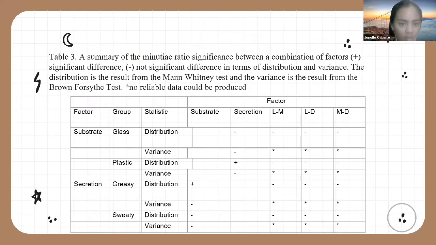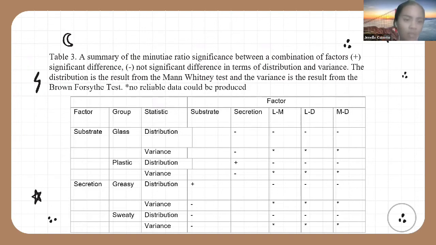Next, the average Minutiae ratio of sweaty prints exposed to medium light bear no significant difference to sweaty prints exposed to darkness. That is also the case for greasy prints. Last, for the secretion combined with light condition, the average Minutiae ratio of sweaty prints exposed to light bear no significant difference to sweaty prints exposed to darkness. The results are the same in terms of the greasy prints.